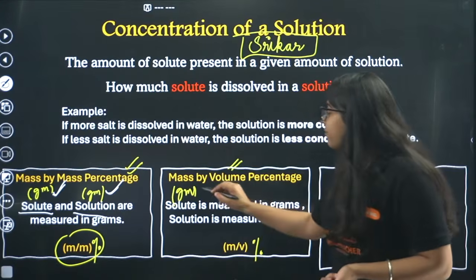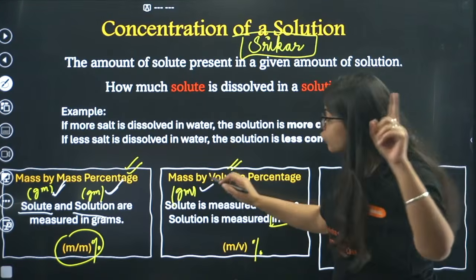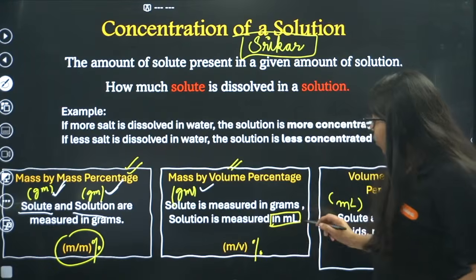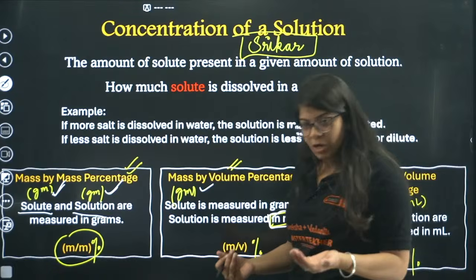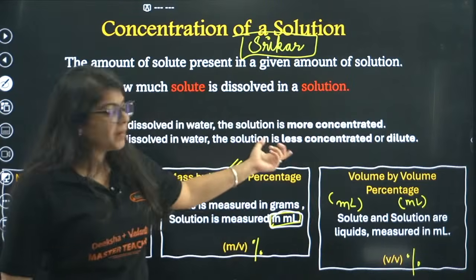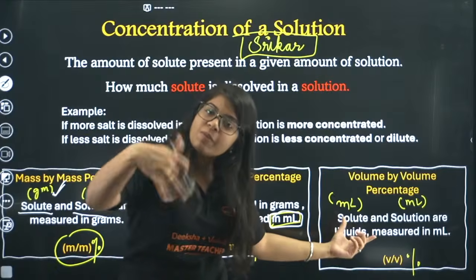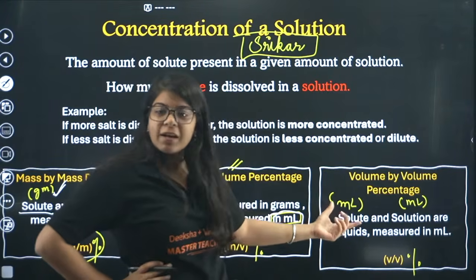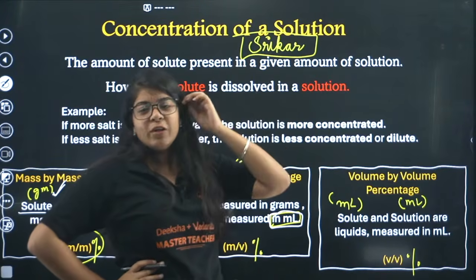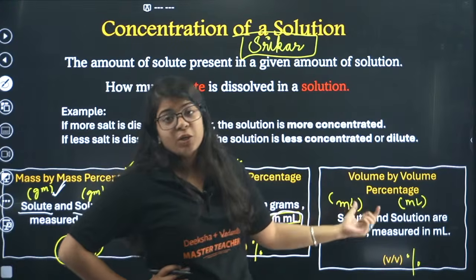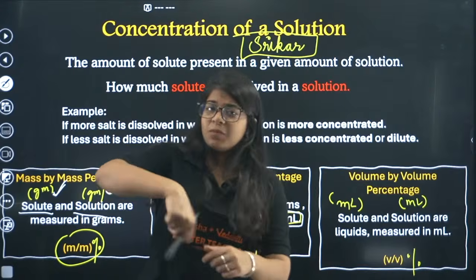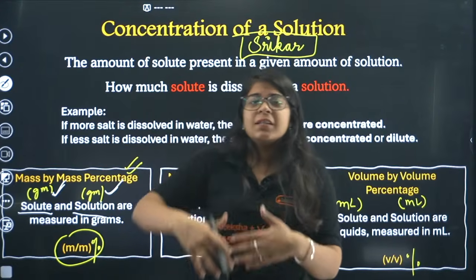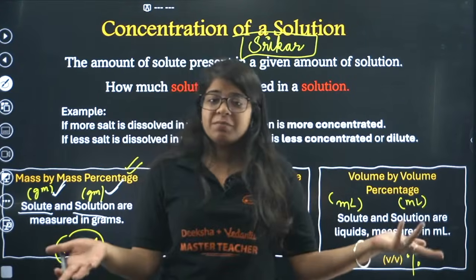Then beta, we take mass by volume. That means now salt is still in grams, but the water we took and the final solution we measured in milliliters. And similarly V by V percentage. We will see in further classes how we do that, but we measure the volume of salt, and we can measure the volume of water, and the salt in water is the volume that we can measure, right?